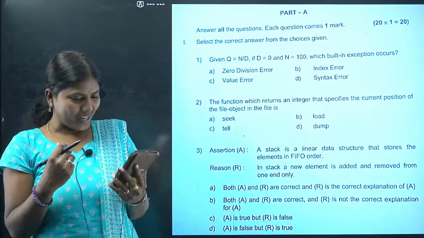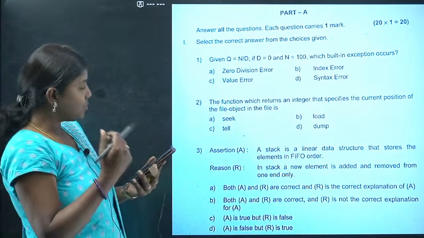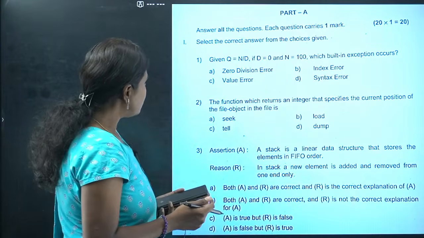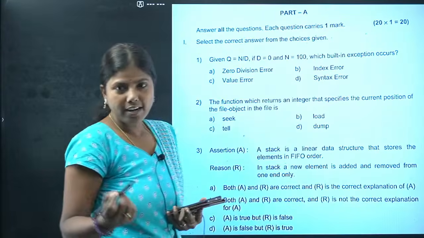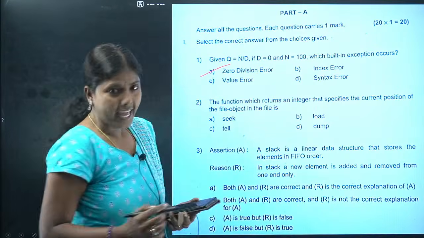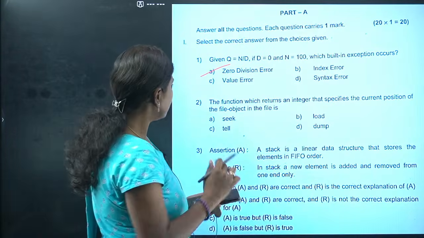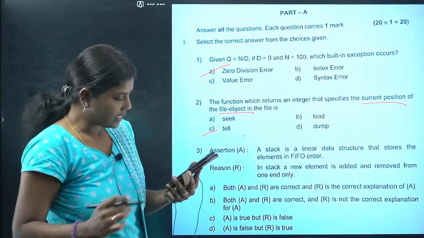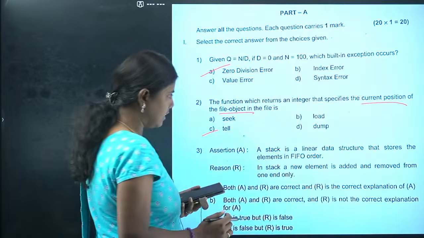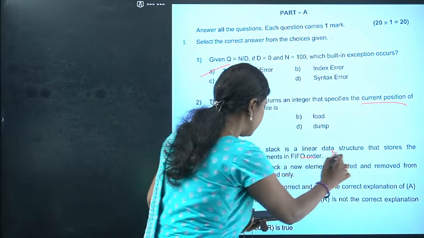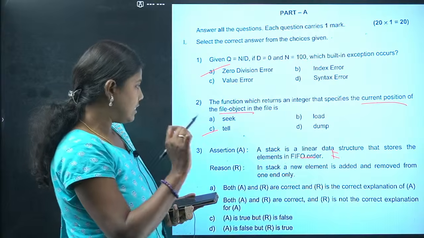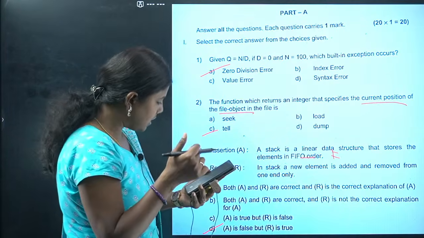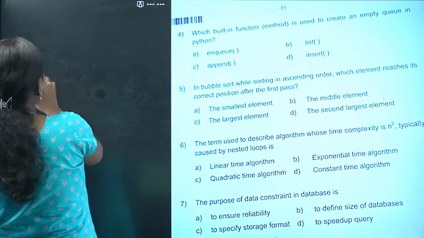Okay, so we'll quickly start the paper analysis now. We'll go through the answers, students. Q is equal to N by D, if D is equal to 0, N is equal to 100. Very simple, it's going to be a zero division error. What is the second question? Which returns the current position of the file object? Tell is the answer. And assertion: stack is a linear data structure for FIFO. It's going to be false here, and this is going to be insertion and deletion takes place at one end only. So the answer is 3D, right? Okay, 3D.